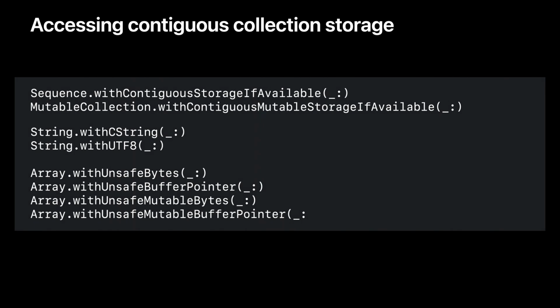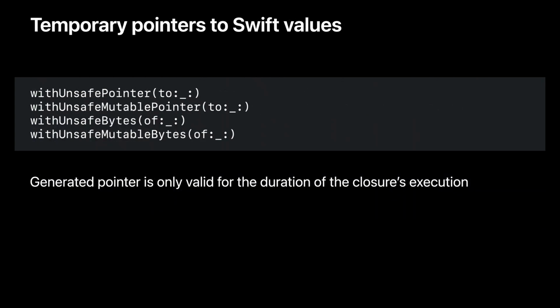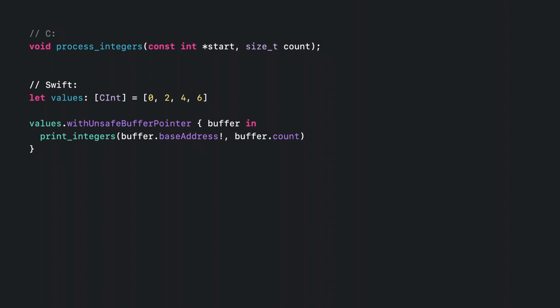Swift's standard contiguous collections use these buffer pointers to provide temporary, direct access to their underlying storage buffer through these handy unsafe methods. It is also possible to get a temporary pointer to an individual Swift value, which we can then pass to C functions expecting such. We can use these methods to simplify our code, isolating unsafe operations to the smallest possible code section. To get rid of the need for manual memory management, we can store our input data in an array value. Then, we can use the withUnsafeBufferPointer method to temporarily get direct access to the array's underlying storage.